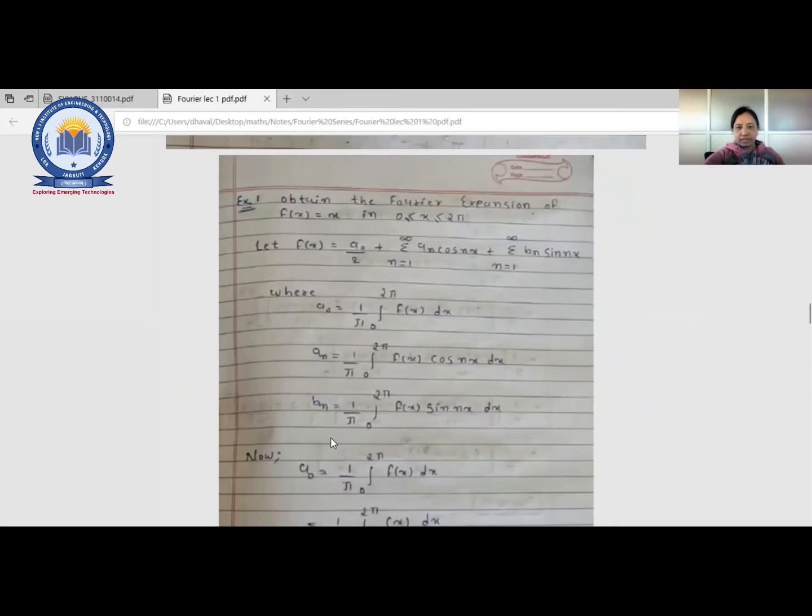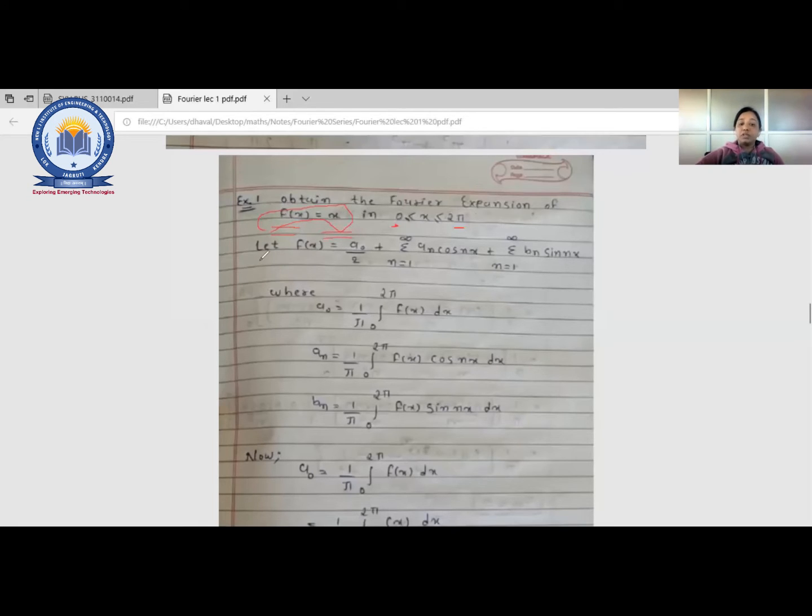Obtain the Fourier expansion for the function f(x) equal to x. This is the function, and the interval is 0 to 2 pi. It is periodic in 0 to 2 pi, and the function is f(x) equal to x.